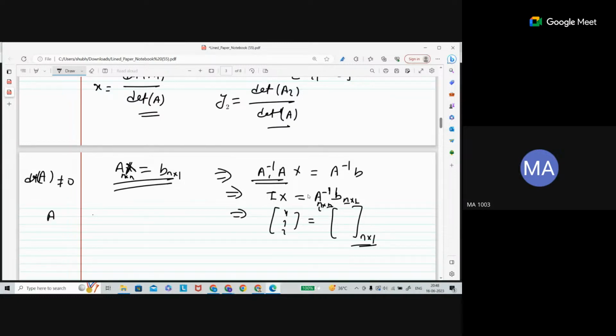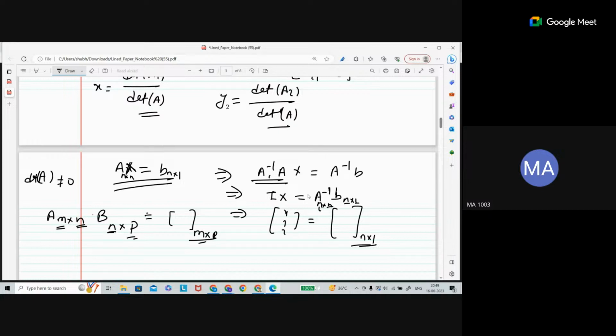When multiplying a matrix A, let's say this is m cross n, and B is, let's say, n cross p. So this n should be the same. Okay, then the matrix multiplication will be possible, and the order after multiplying will be m cross p. Whatever matrix you get, the order will be m cross p, the outer dimensions. The same thing is happening here.